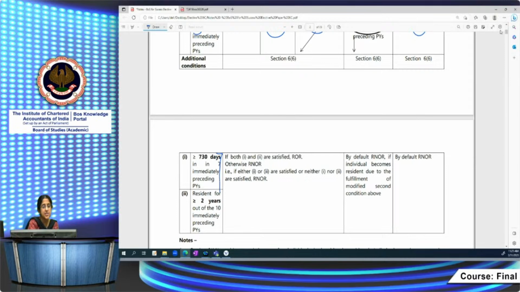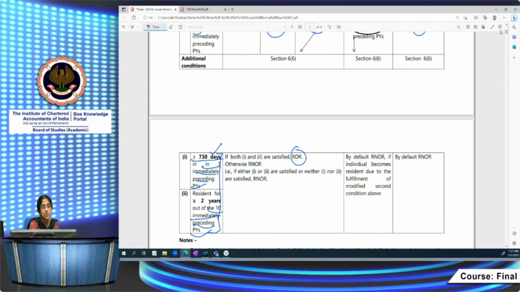Additional conditions are: the individual should have stayed in India for 730 days or more in the 7 immediately preceding previous years, and been resident for 2 years or more out of the 10 immediately preceding previous years. Read it very carefully. Greater than or equal to 730 days in the 7 immediately preceding previous years, and resident for 2 years or more out of the 10 immediately preceding years. If both conditions are satisfied, then he is an ROR.